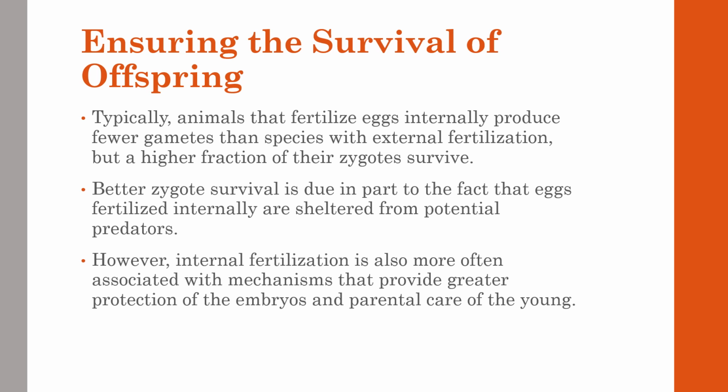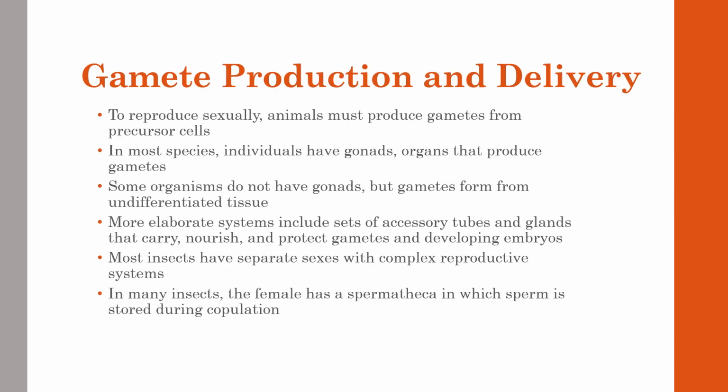Now, better zygote survival is due to the fact that, like I was saying, fertilized eggs are not sheltered away from predators. Internal fertilization has a better benefit because of the protection of embryos and parental care, with the young being carried around by the parent instead of being left out in the open where something can attack it. Gamete production and delivery, that's going to be talking about sexual reproduction. Males produce gametes from precursor cells, a male gamete and a female gamete, which are sperm or egg. Most of these species have gonads and organs that produce these specifically depending on their gender.